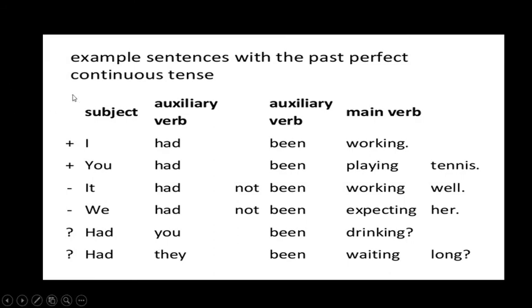First one is the past tense. Here, affirmative sentence, positive sentence: I had been working. You had been playing tennis. The negative sentence: it had not been working well. We had not been expecting her. So here, negative sentences. Question sentence: had you been drinking? Had they been waiting long? These are all the types of sentences in the past perfect continuous tense.